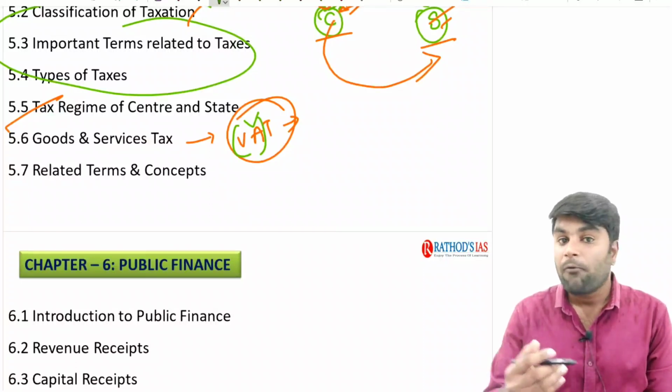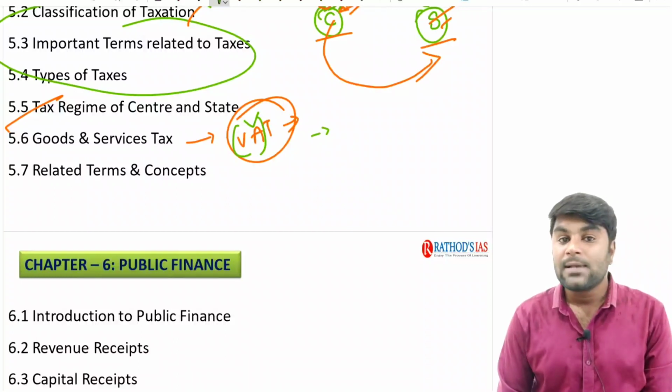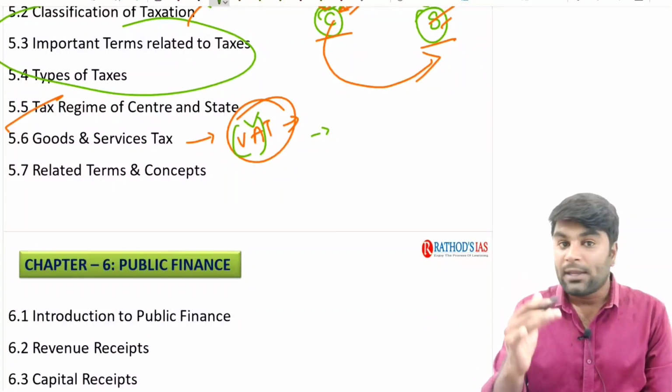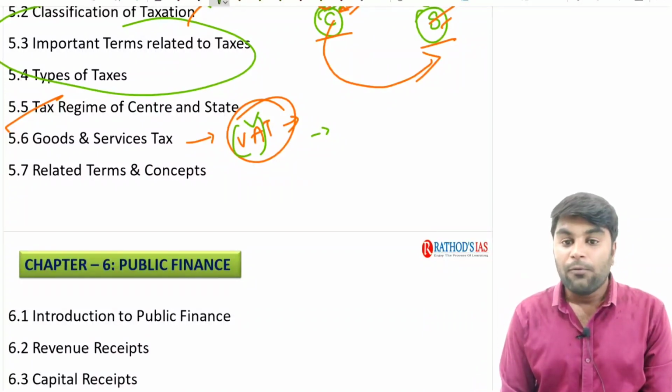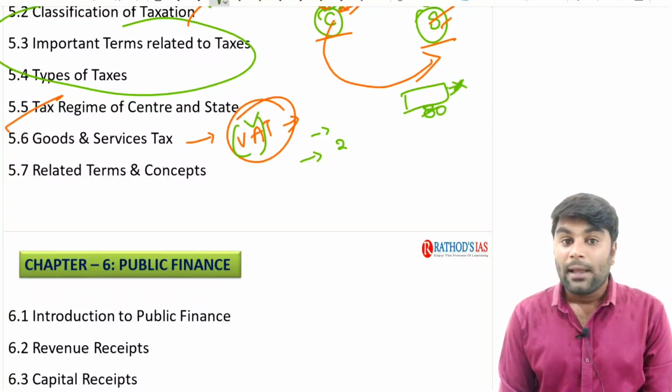To give a glimpse of our course, let me give a brief example in the beginning of the class itself, so that how we are going to analyze the topics can be known to you here. Imagine that this is a packet of bread which is priced at 80 rupees. The manufacturer of that bread needs some raw materials, right? So in order to manufacture that bread, a manufacturer purchased wheat